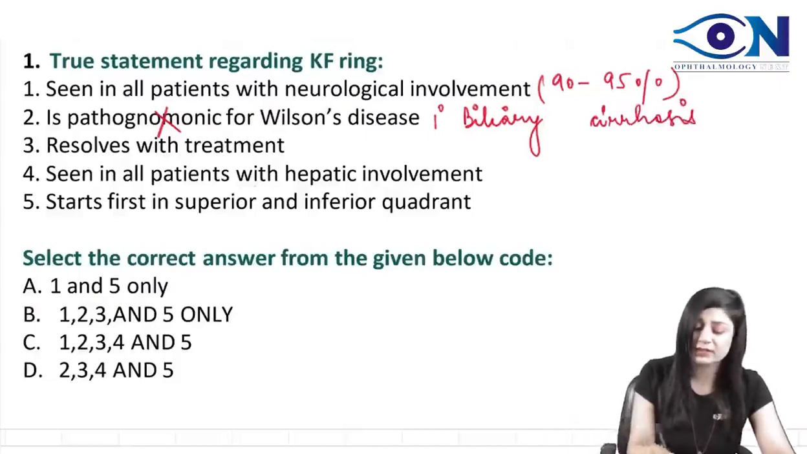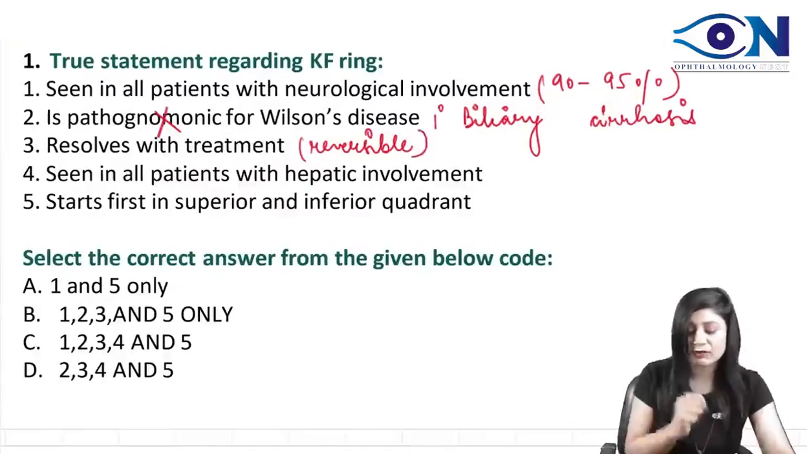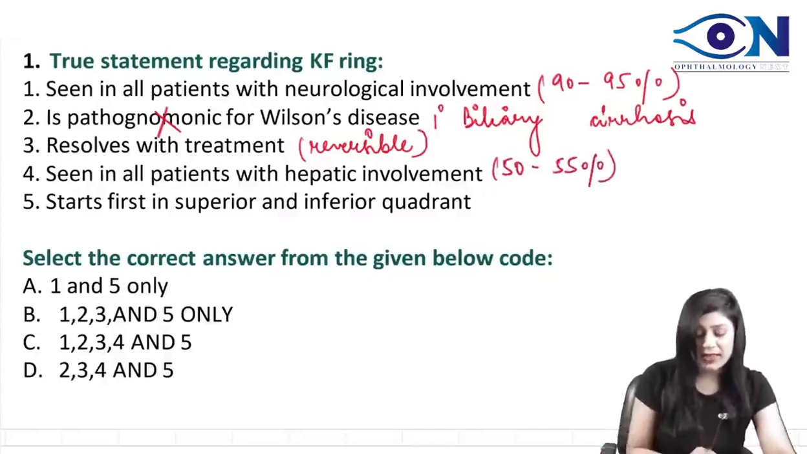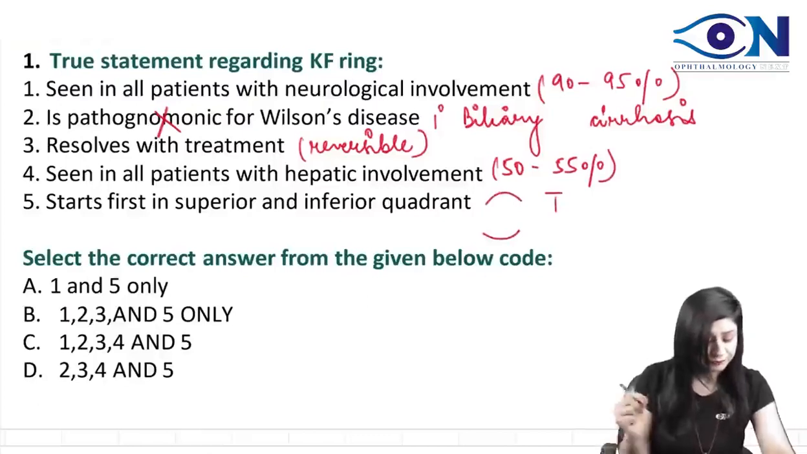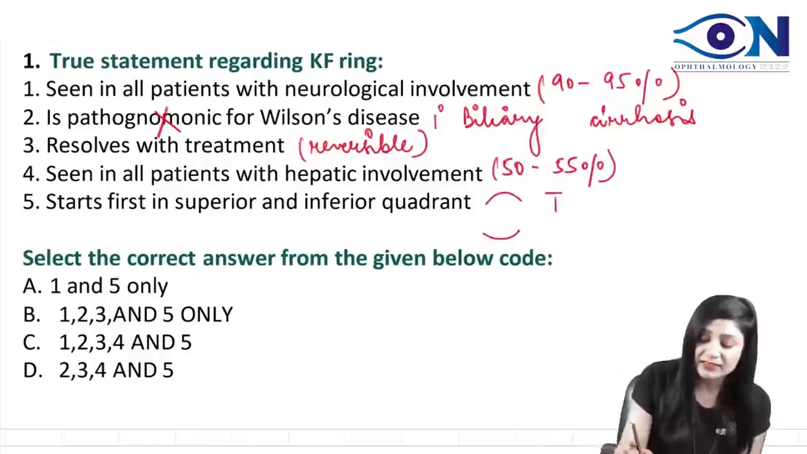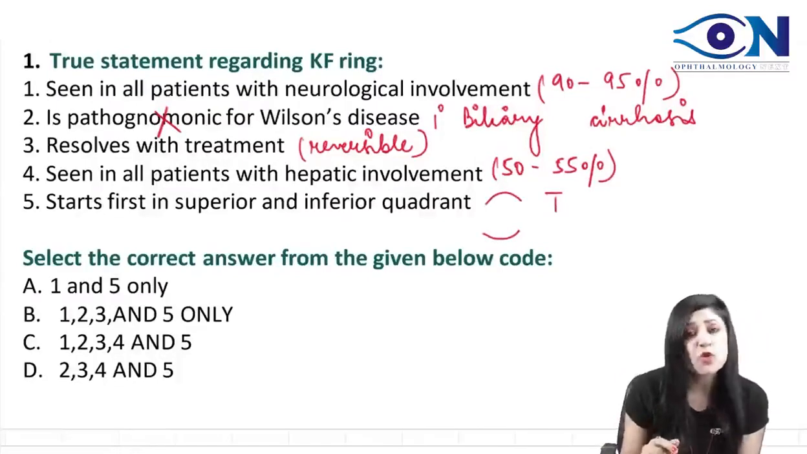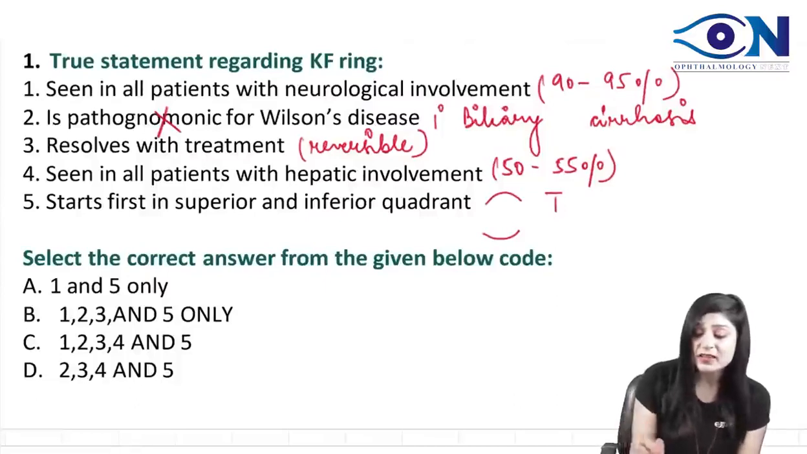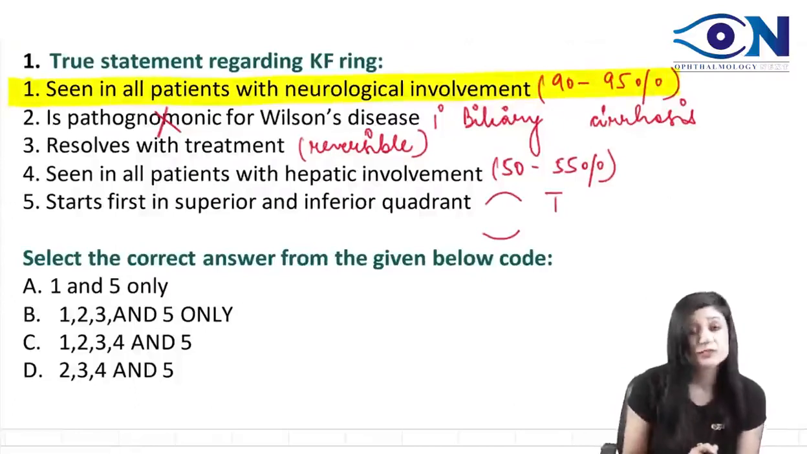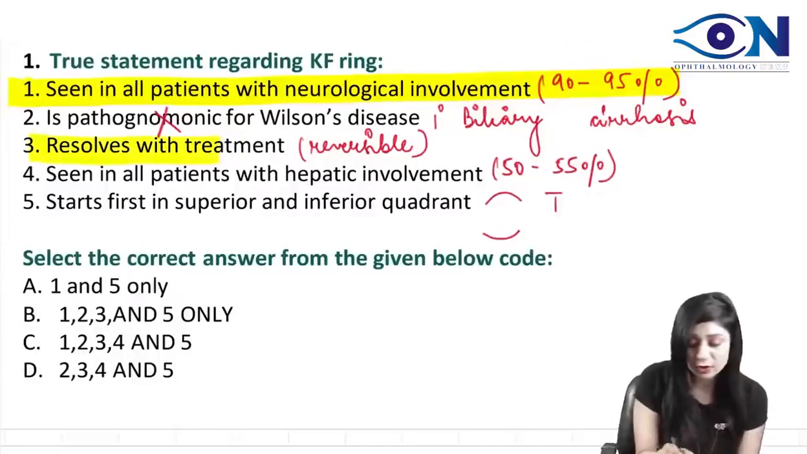Resolves with the treatment? Yes, because it is reversible. So yes, we can say it is resolving. Seen in all patients with hepatic involvement? No, it is only 50 to 55% of hepatic involvement. And first seen in the superior and inferior quadrant, like this and like this. This is again true. So can you tell me what the true statements are now? I can say the statement seen in all patients with neurological involvement is true, because 90 to 95% of people have it. It's not pathognomonic, so this is not true. Resolves with the treatment, this is also true.